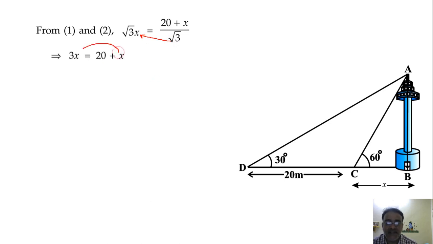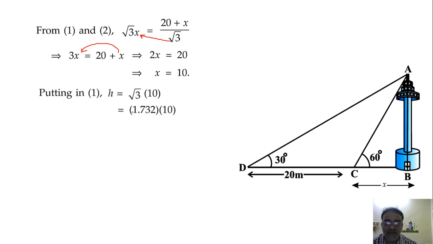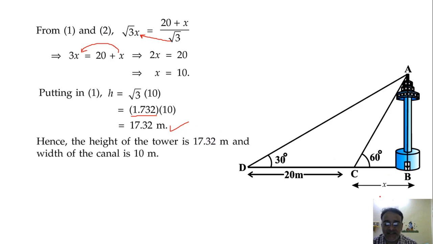Now plus x, if you shift here you will get minus x. So 2x is equal to 20. So x is equal to 10 meter, right? So if x is equal to 10, h will be 10 root 3. It was x root 3, so it becomes 10 root 3. You can substitute the value of root 3, 17.32 meter, and the width of the canal is 10 meter.